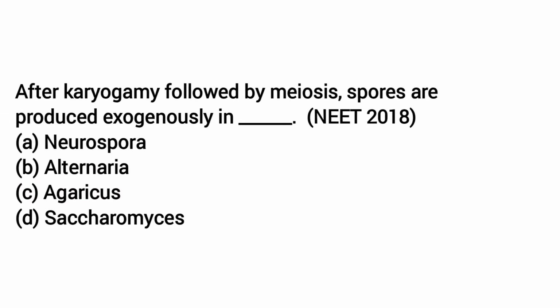Next question, after karyogamy followed by meiosis, spores are produced exogenously in. For this, you need knowledge of reproduction in fungi, and the correct answer is option C. After karyogamy, the spores are produced exogenously in option C, that is Agaricus. Karyogamy and meiosis take place in the basidium, which produces 4 basidiospores, and these basidiospores are produced exogenously on the basidium in Agaricus. So the correct option is option C.